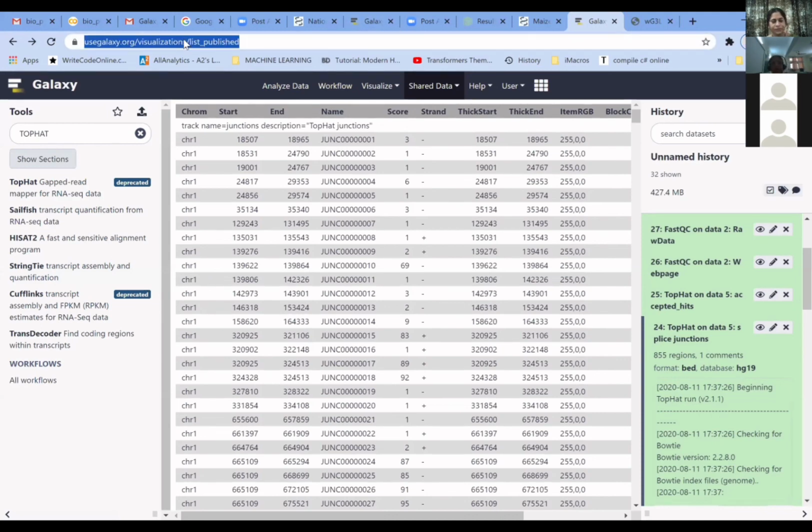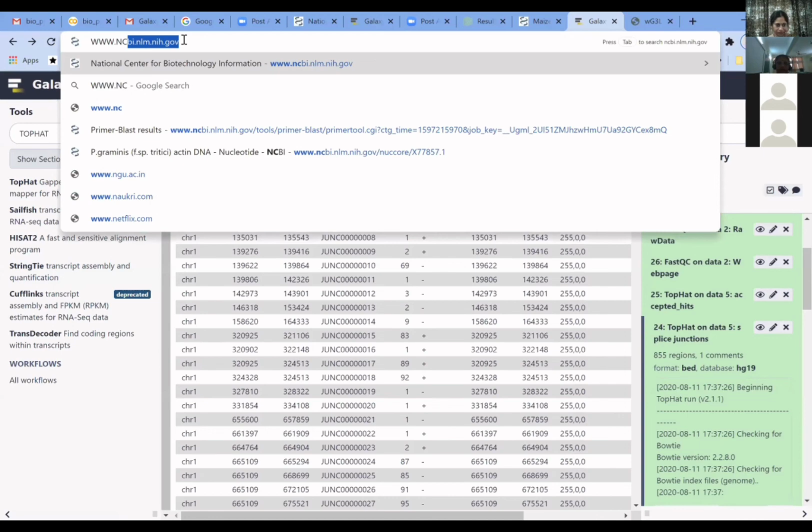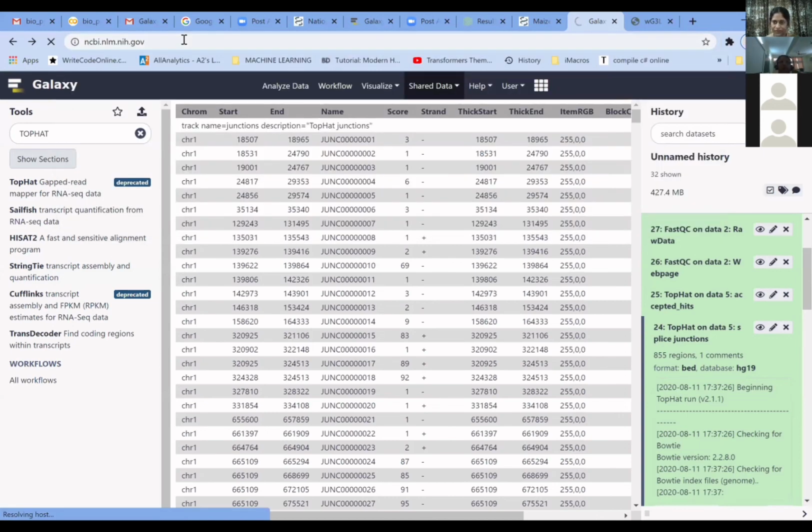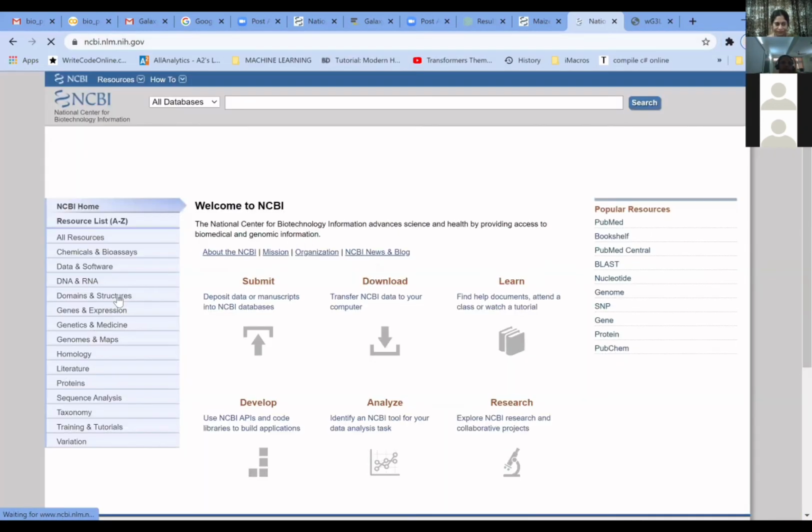If you go back to the NCBI site. Padma, I think we are running short of time. Yeah, I'm done. I'm just showing the last one.